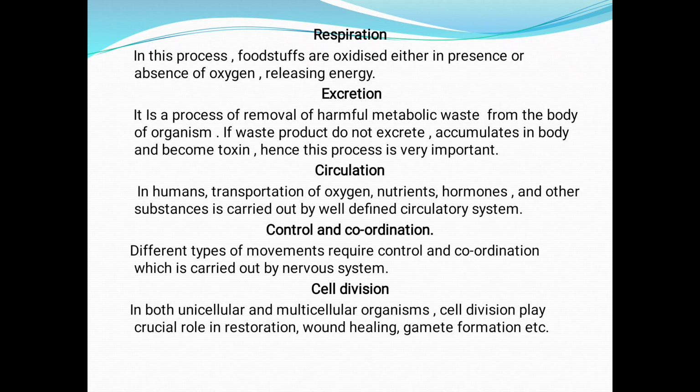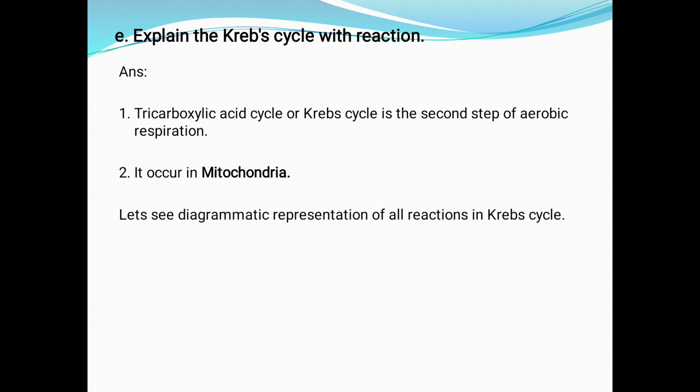Next is control and coordination. Different types of movements require control and coordination, which is carried out by the nervous system. Last, cell division. In both unicellular and multicellular organisms, cell division plays a crucial role in restoration, wound healing, gamete formation, etc.